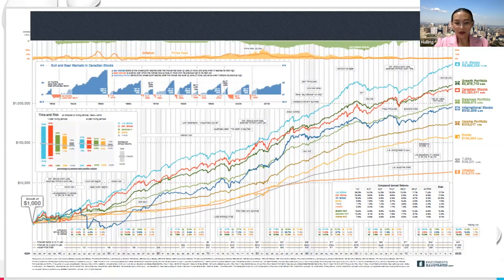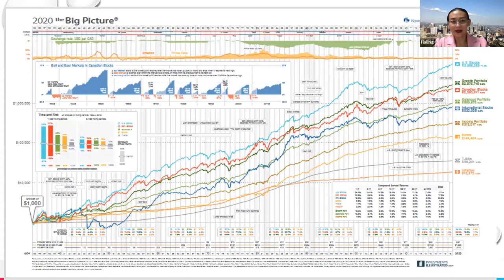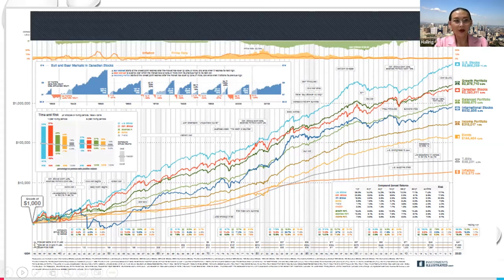A lot of people come to us and say, oh, I never ever invested anything. So how does the market really look? So I would like to show everyone the big picture. This is from 1934 all the way to 2020. It doesn't matter where you invest your money, you will see the trend is going up, right?